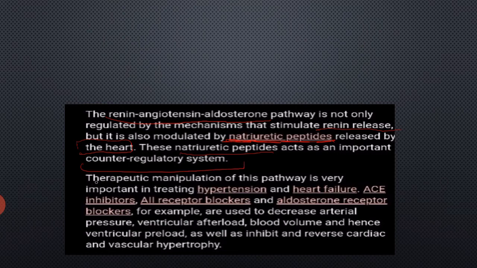Therapeutic manipulation of this pathway is very important in treating hypertension and heart failure.